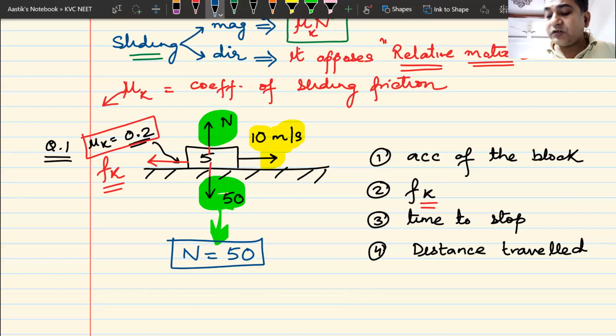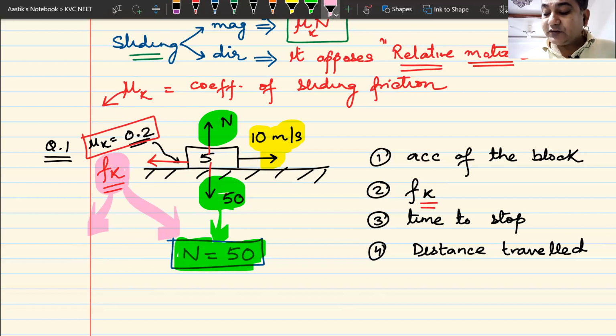Remember, in all the questions that we had done, I have always calculated the value of normal reaction. Now you will understand why I calculated normal reaction, because whenever there is friction, you will have to find out the value of this friction, and the value of this friction depends on this normal reaction.